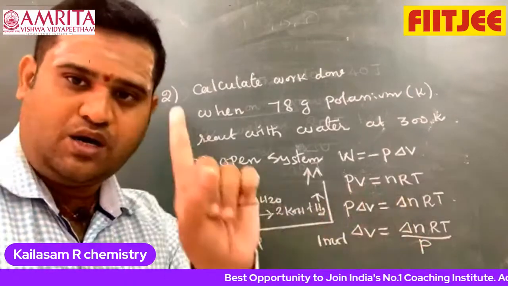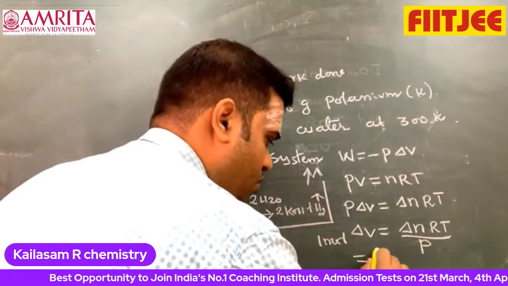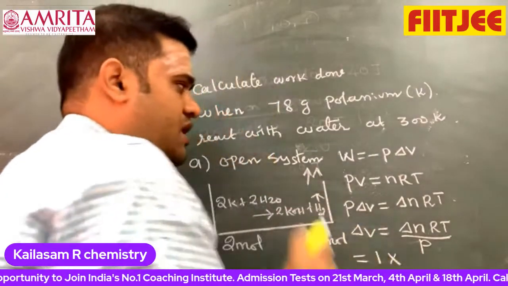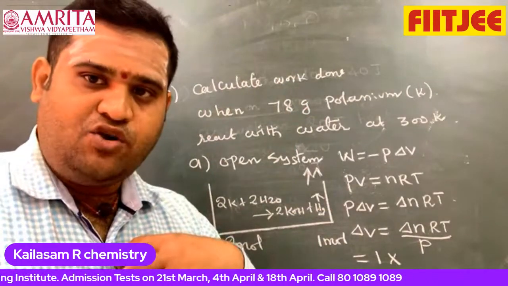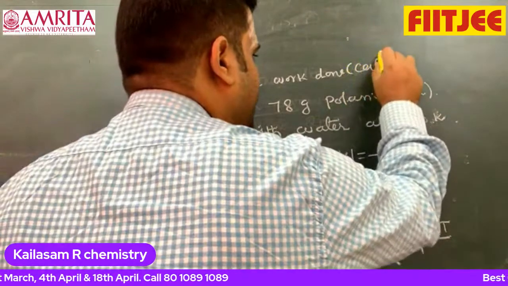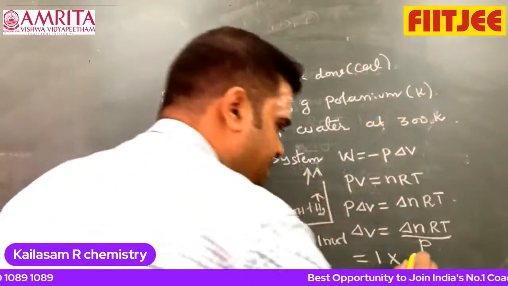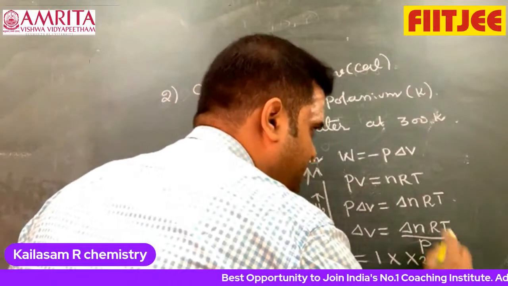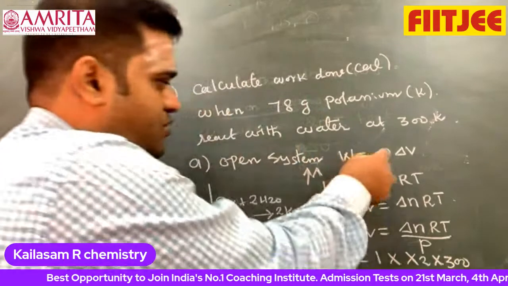Therefore delta N is 1. Now, because I'm asking for work, it is better to find the work done in calories, because calories are easy to calculate. R value we can take as 2, temperature is given as 300, and P stays as it is. I'm substituting in this equation.